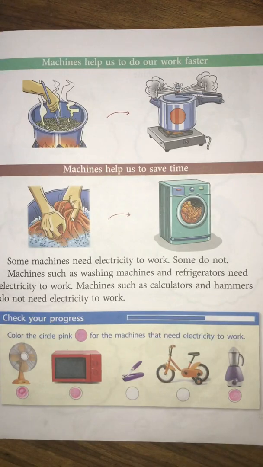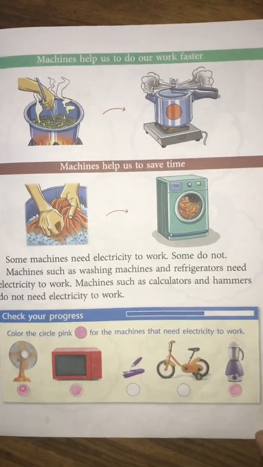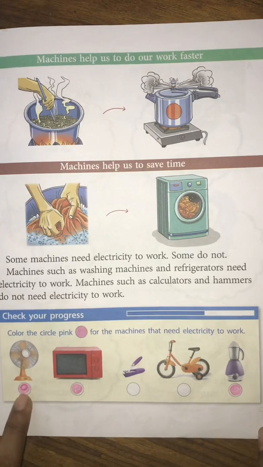Here our example is given. Check your progress. Color the circle pink for the machines that need electricity to work. Now children, this exercise I have done. You have to do it. First one is fan. Fan needs electricity to work.